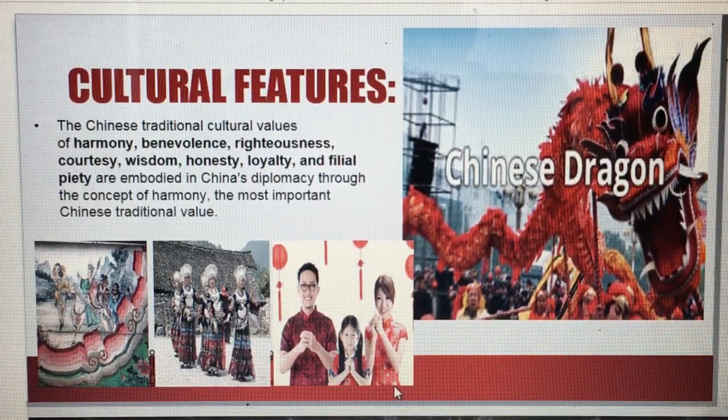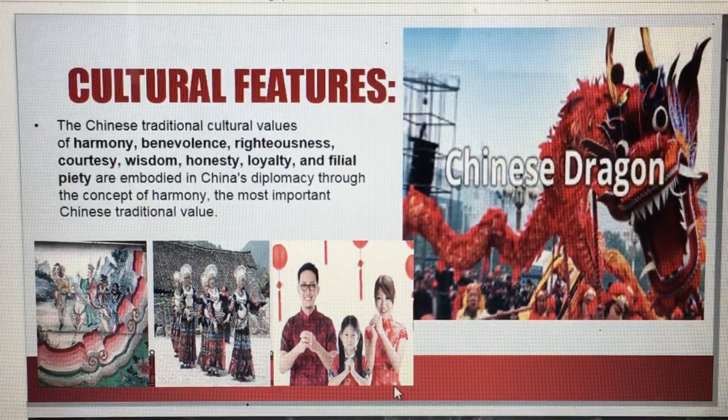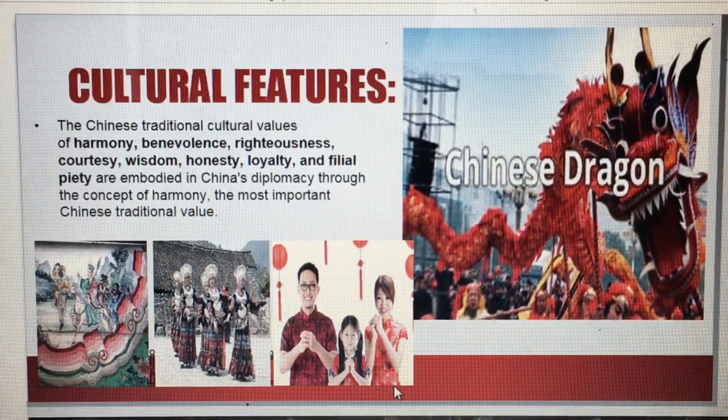In China, they have the traditional or cultural values of harmony, benevolence, righteousness, courtesy, wisdom, honesty, loyalty, and filial piety, embodied in China's diplomacy through the concept of harmony. The most important Chinese tradition is their values. We can also see their traditions like the Chinese dragon, family orientation, fixed marriage, and their cultural dance.